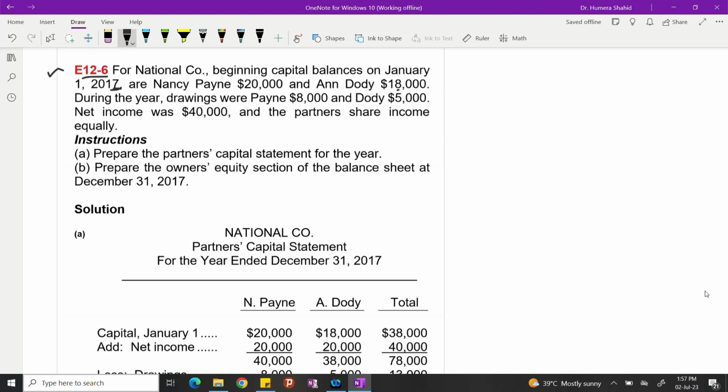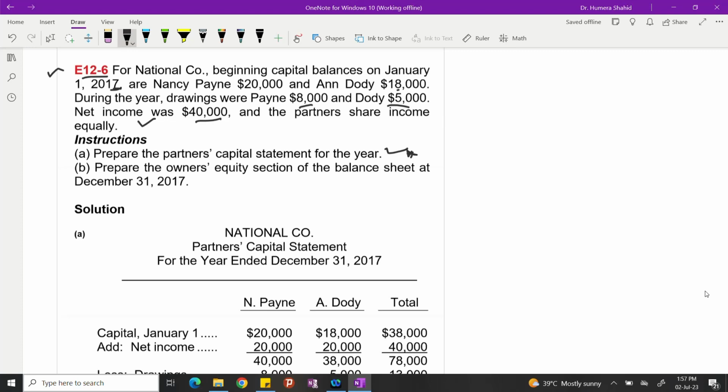During that year, drawings were Penny 8,000 and Jody 5,000. Drawings means the money which owners can withdraw from the business. Like net income or investments increase owners' capital, drawings decrease owners' capital. Net income was 40,000 and the partners share income equally. Prepare the partner's capital statement.